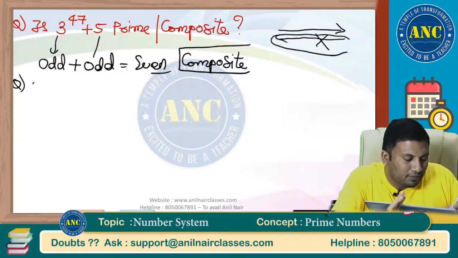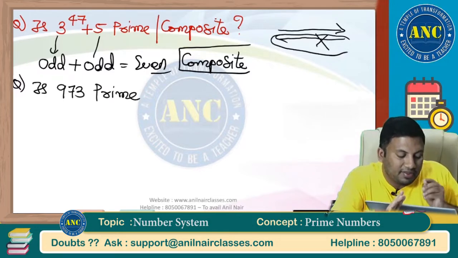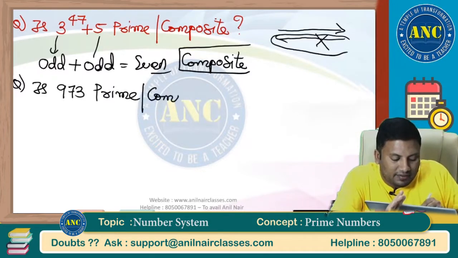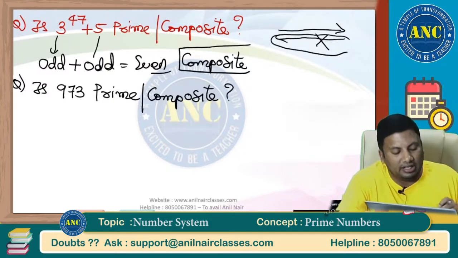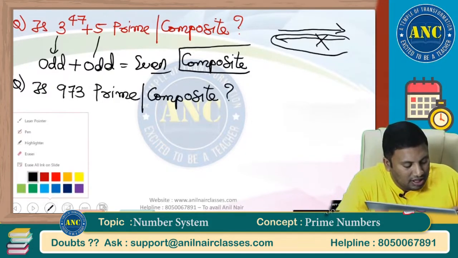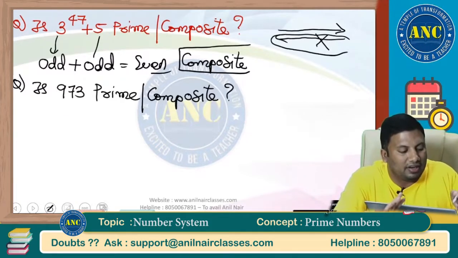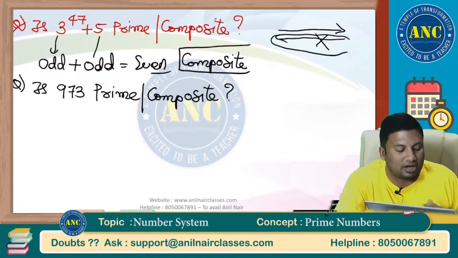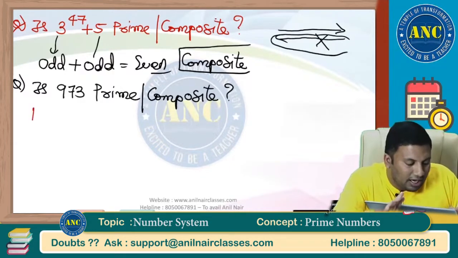Next question is rule number 2. Is 973 prime or composite? Now see here, listen carefully. It is an odd number. Odd or even, rule number 1 is failing. It is an odd number. Now don't take the square root and waste your time.